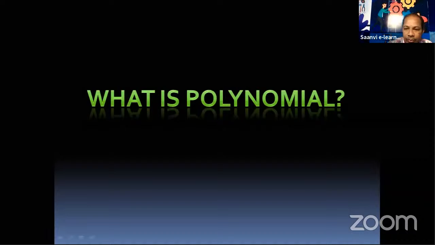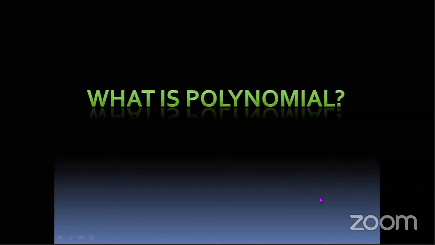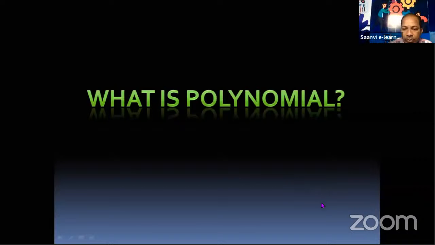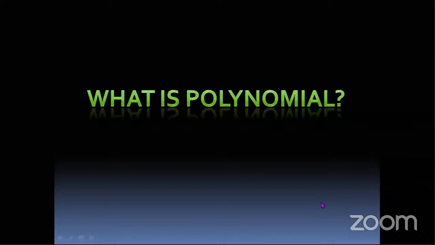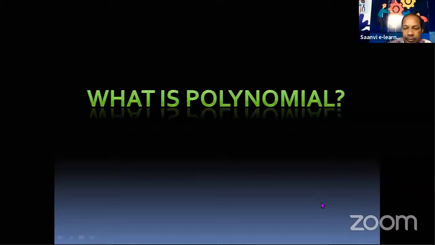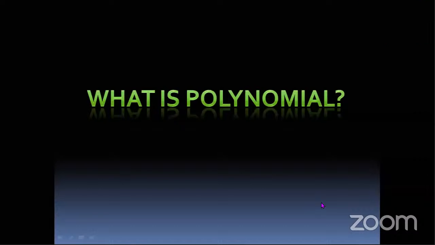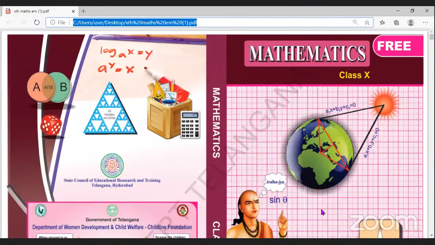Okay. So, in the previous class, we discussed some problems from exercise 3. Okay, and also gave some homework. So, have you all completed your homework? Please raise your hand if you have completed your homework. Let us see who.